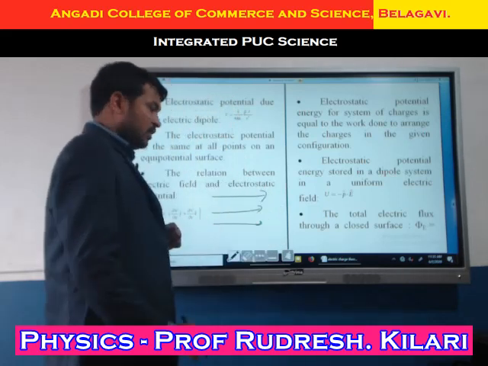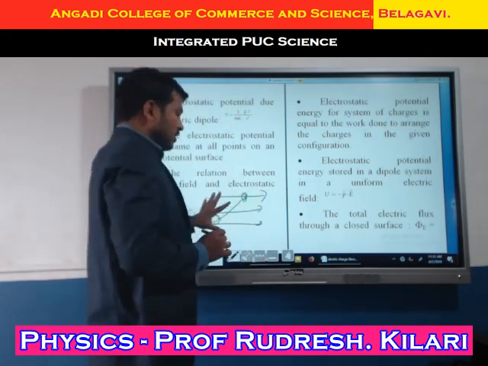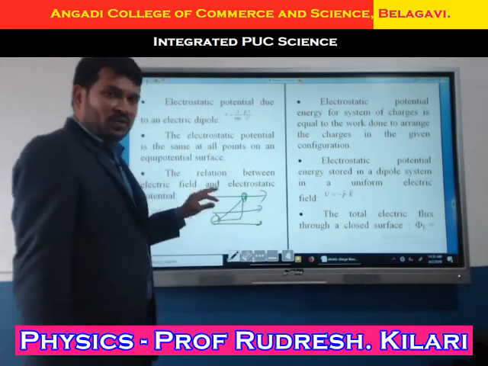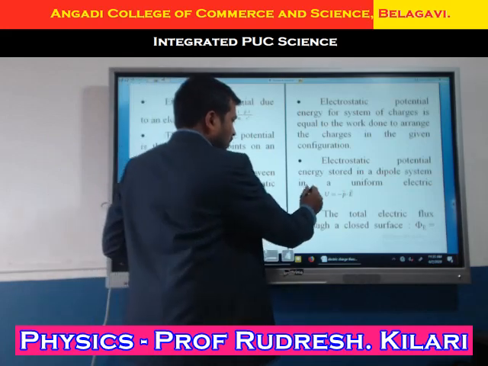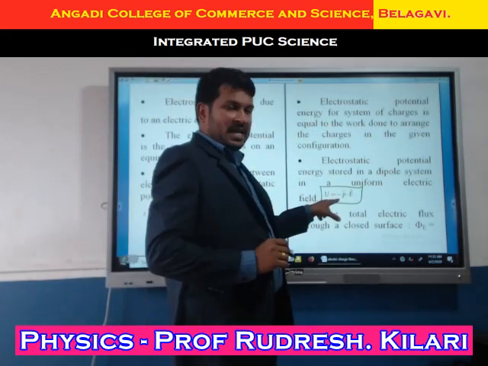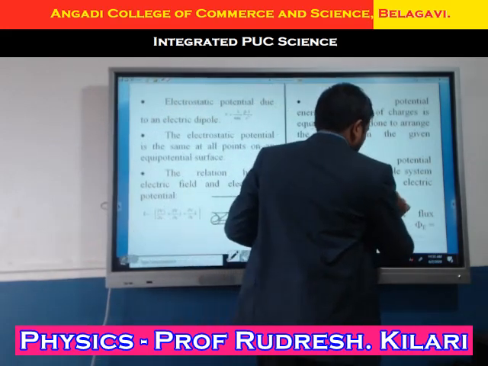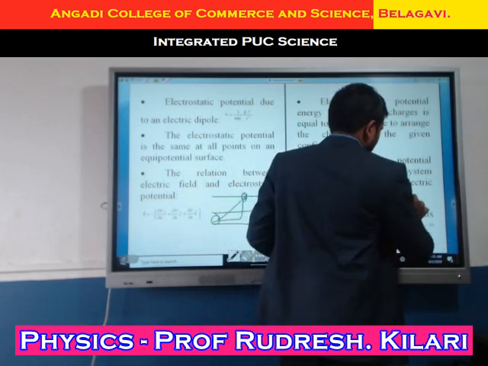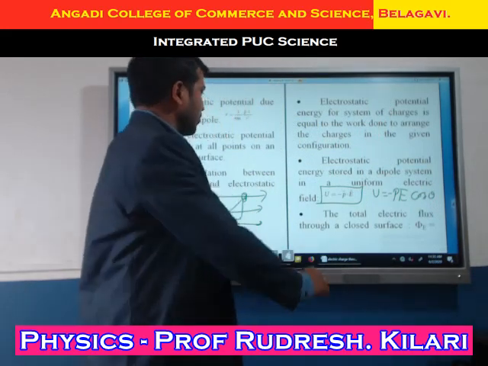In an electric field, we place an electric dipole. But what will it experience? It will experience a torque. But not only a torque, an amount of work has to be done. What is the amount of work done? The potential energy is U equals minus P dot E. That we can write as U equals minus PE cos theta. This expression is also important.